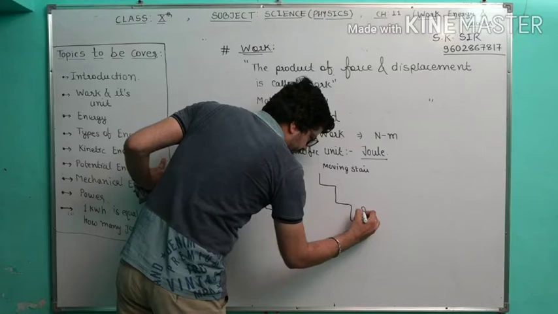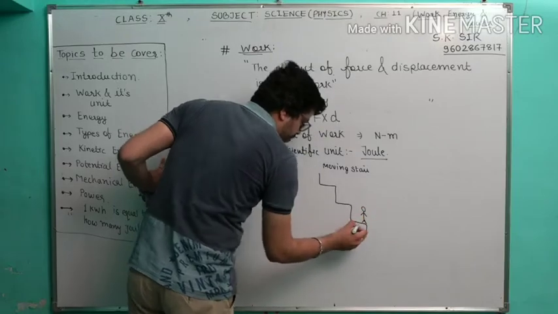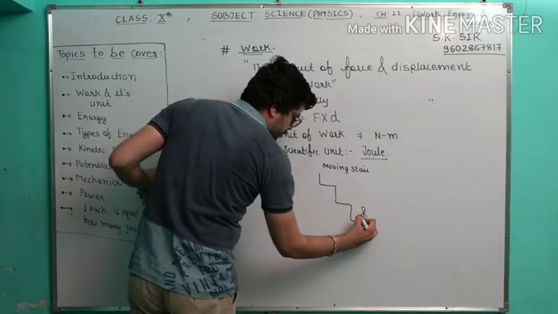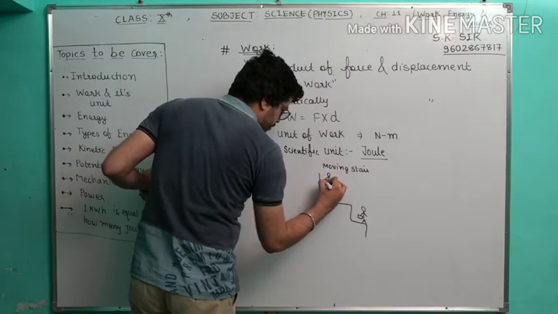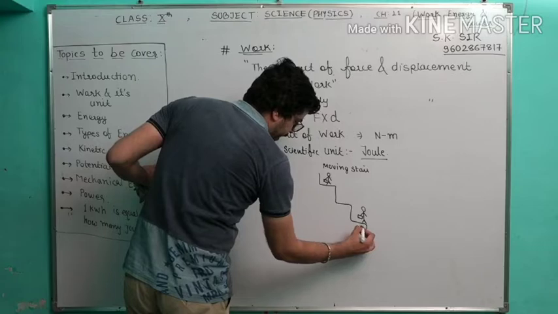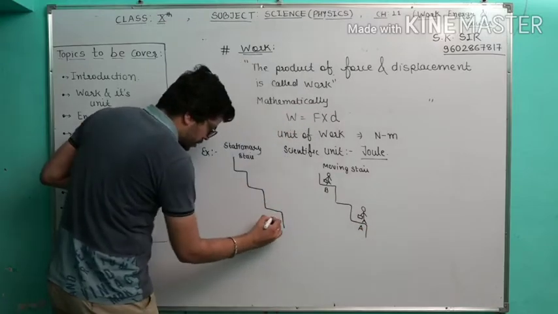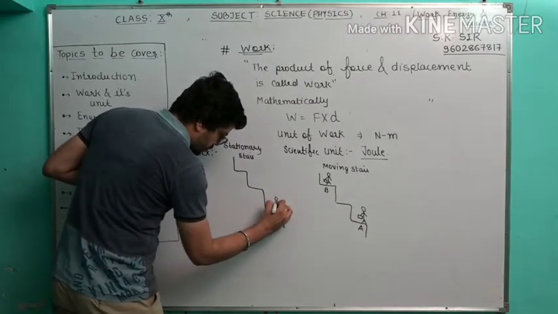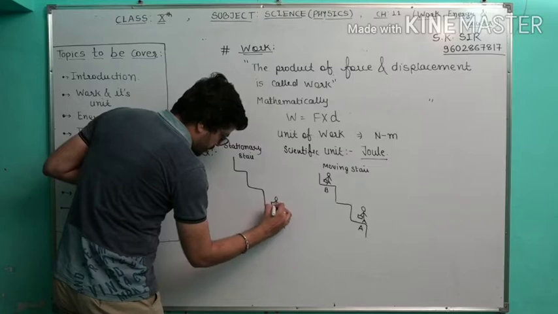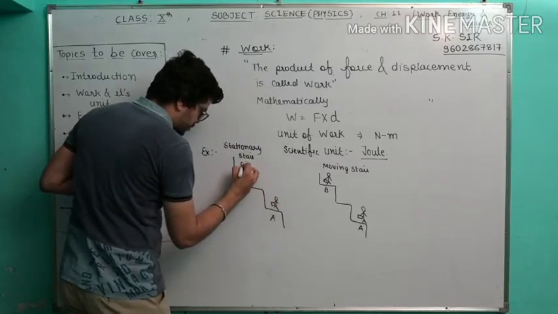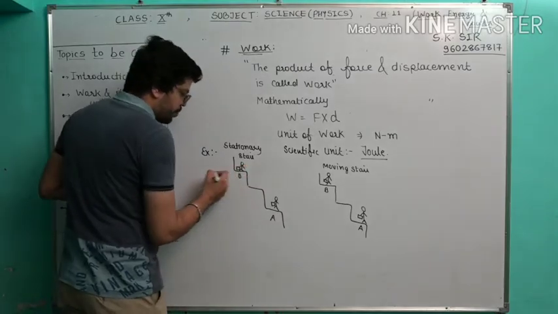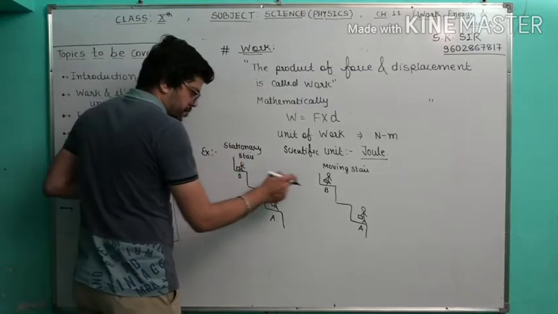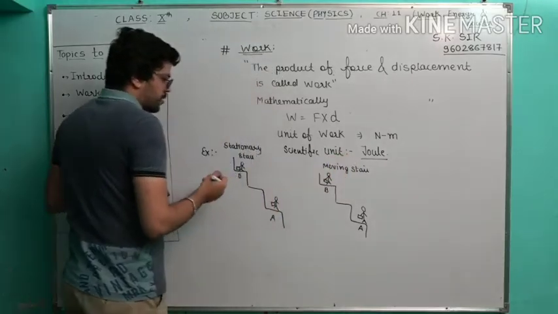A person is standing here, and by using the moving stair, he or she will come from point A to point B. Same situation: a person is standing here and will come from A to B, on a stationary stair and a moving stair.